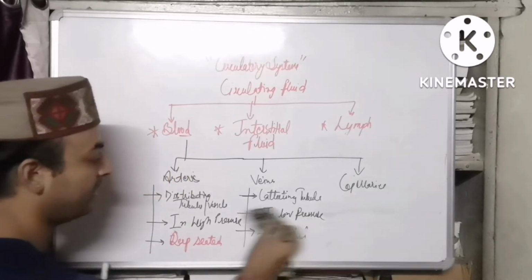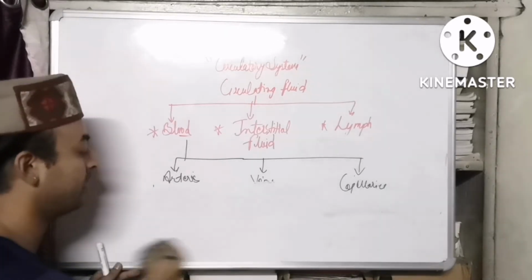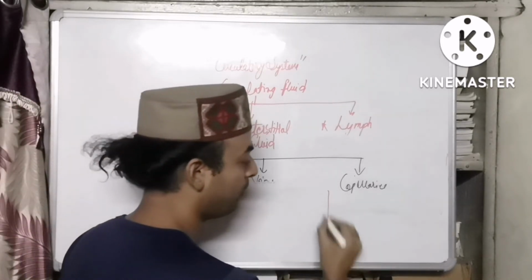Now the last one is the capillaries. Capillaries are nothing but these are also the vessels, or you can say the tubules. The only difference is that they form a network.